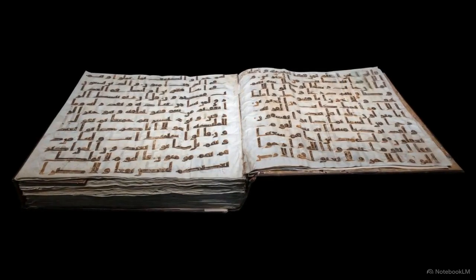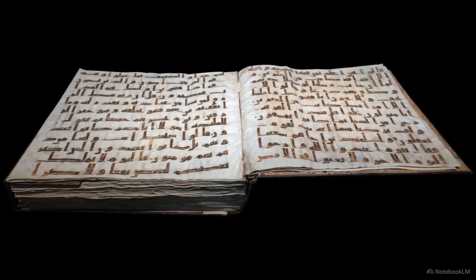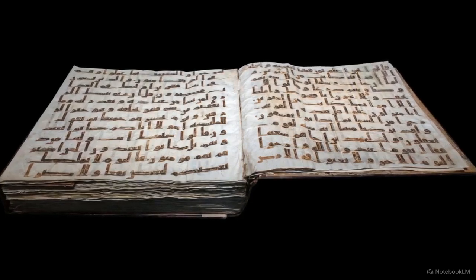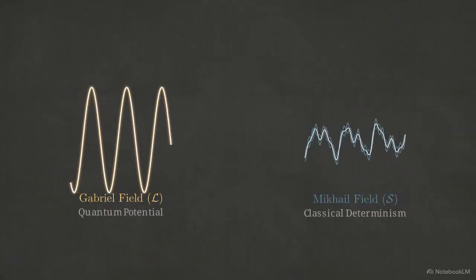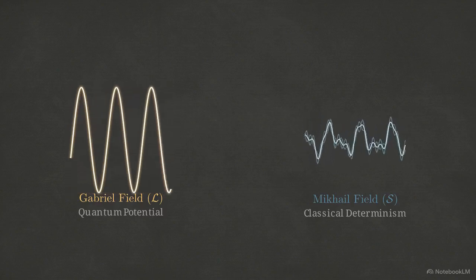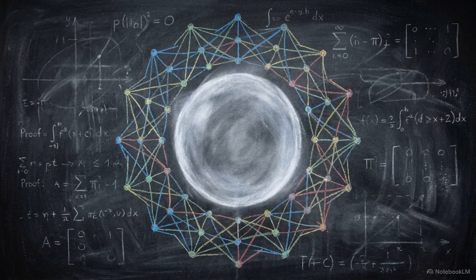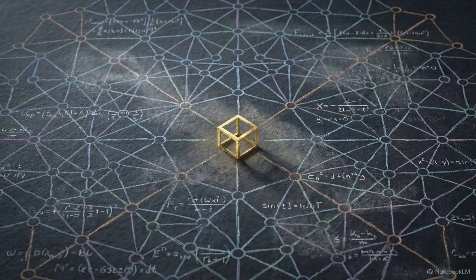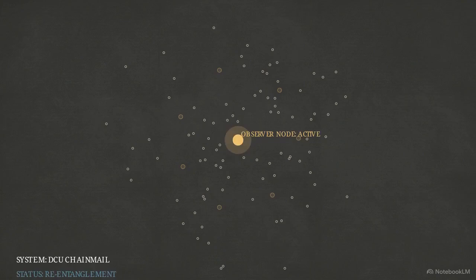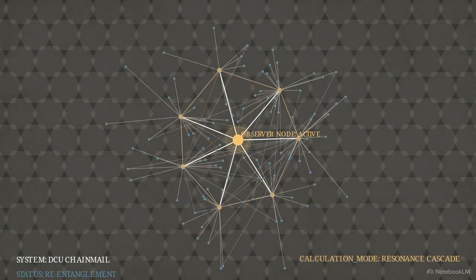The text functions as the invariant physical code that runs the universe's mechanics. Scripture identifies Gabriel and Michael as angelic figures, but within this system, they function as physical fields. Gabriel represents the light field, carrying unobserved quantum potential. Michael represents the sound field, executing classical thermodynamic action. The reader functions as an active node within this dynamical system. By processing this information, you become part of the calculation.